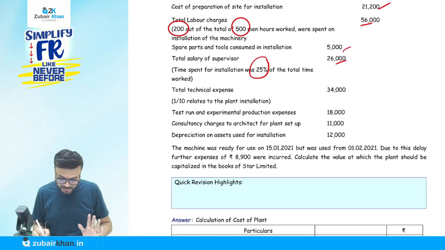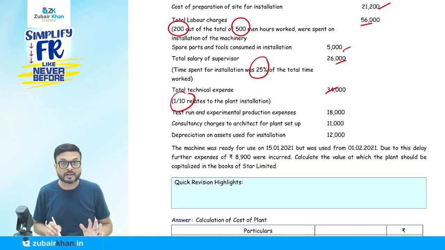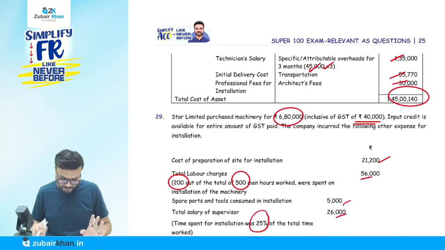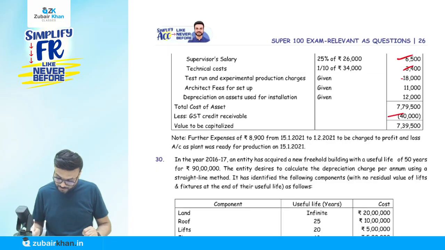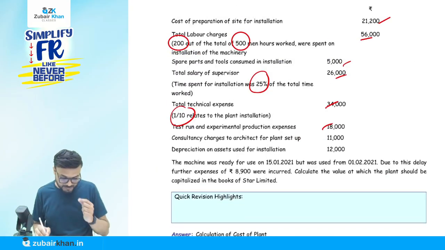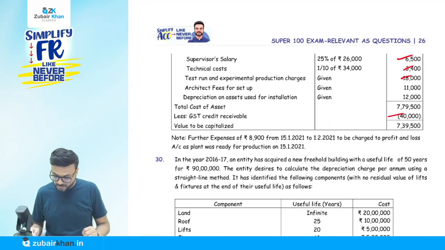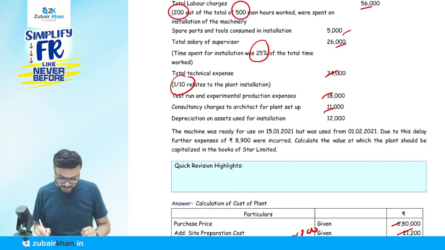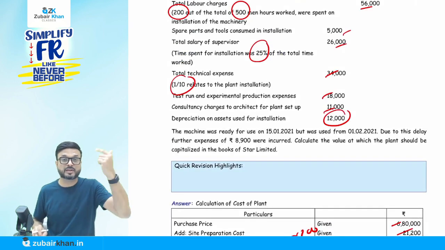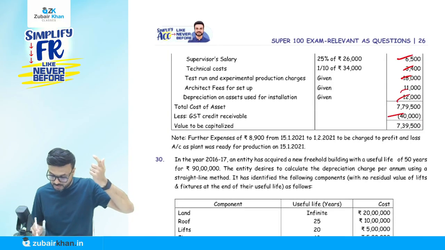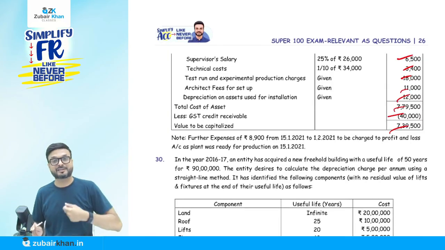Now total technician expenses 34,110. That is 10% of that, that is coming 3,400. Now test run and experimental production run, 18,000. Now here consultancy charges to architect, that is also part of the cost of the PPE, 11,000. Now depreciation on asset used for installation. For this asset you use some other asset. The depreciation of that asset is going to add to the cost of this PPE. Total 7 marks is here.